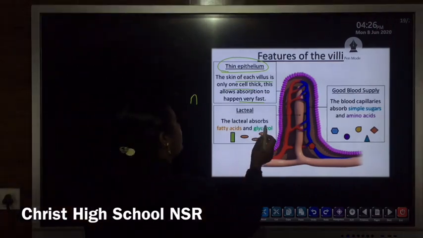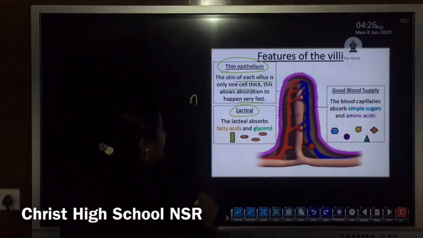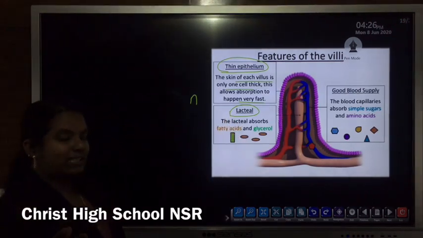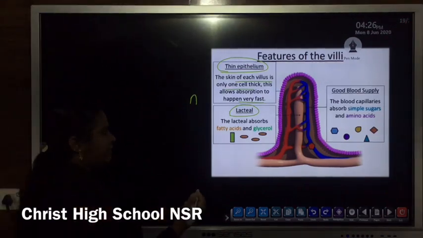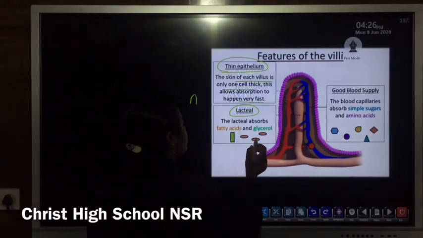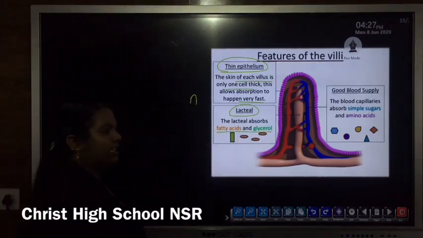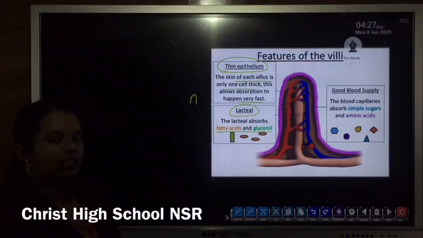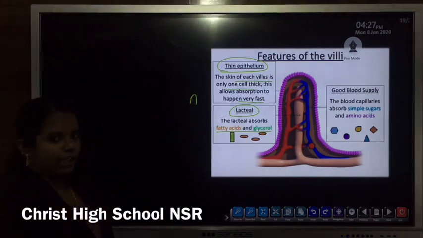Then another important one, the second point, is the lacteal. The lacteal is a lymph vessel, a lymphatic vessel. The main function of the lacteal present in the villi is the absorption of fatty acids and glycerol.